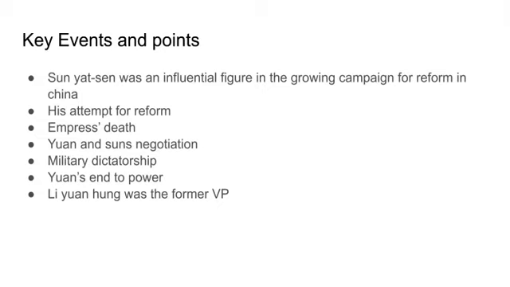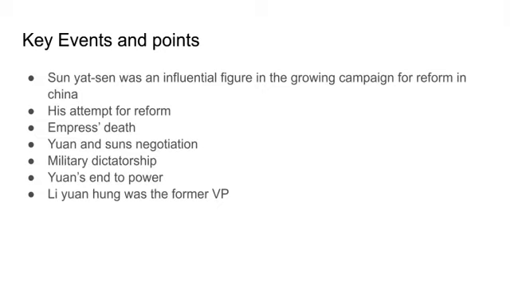He ended up losing popularity after accepting Japan's 21 demands, which gave them influence and power in China. After this, he became emperor, which caused anger and lack of support, causing him to resign after 93 days. And shortly after, a few days later, he died.